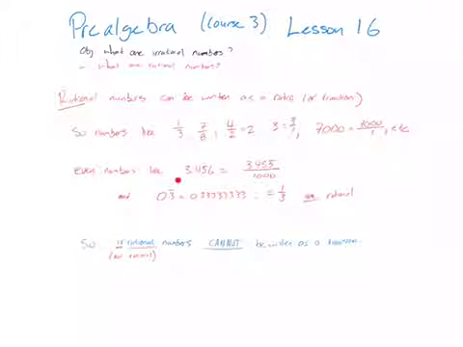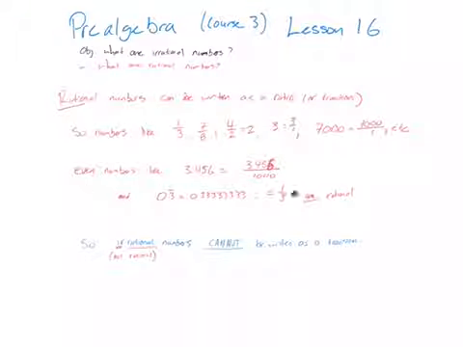Even numbers like 3.456 can be written as a fraction as 3,456 over 1,000. And numbers like 0.3333 repeating can be written as 1/3. These are all rational numbers.